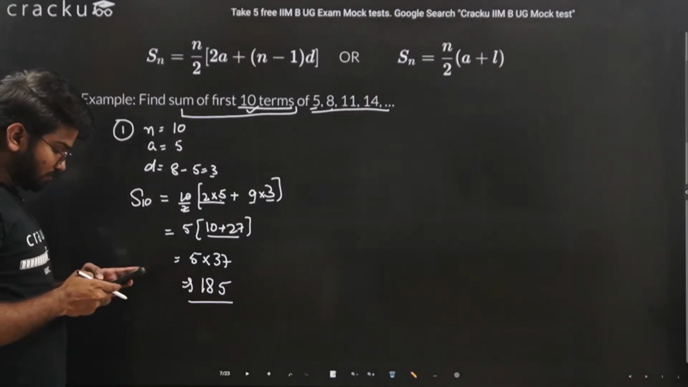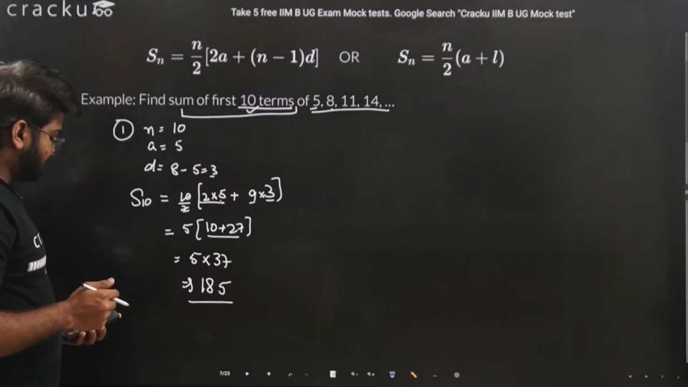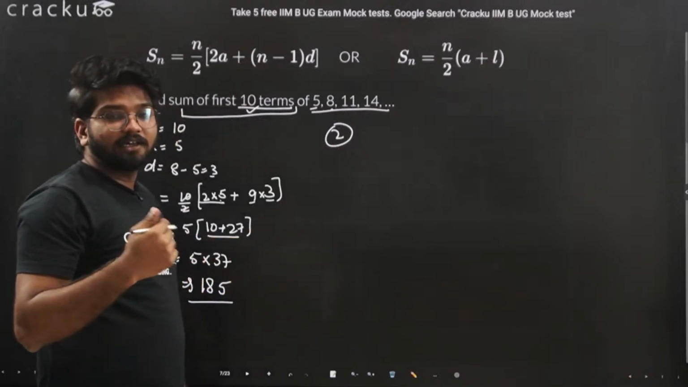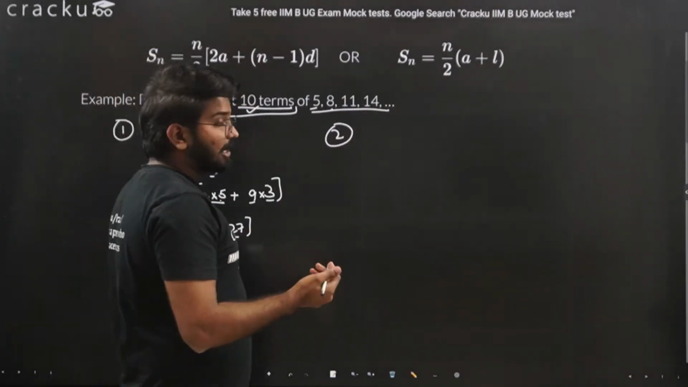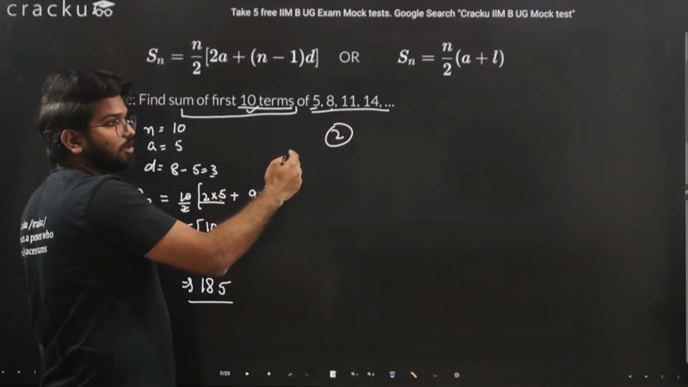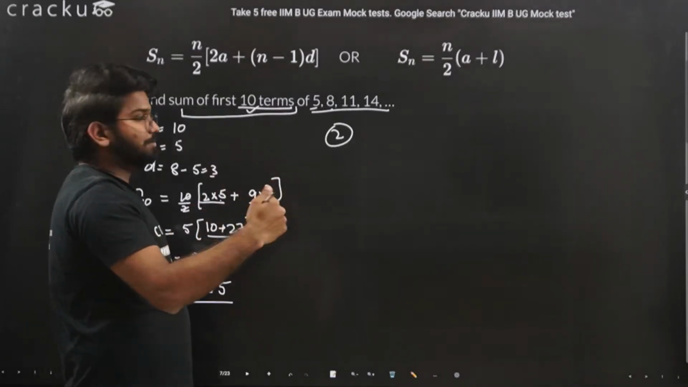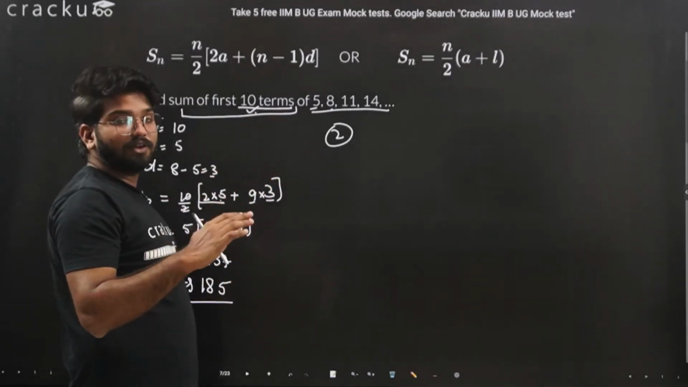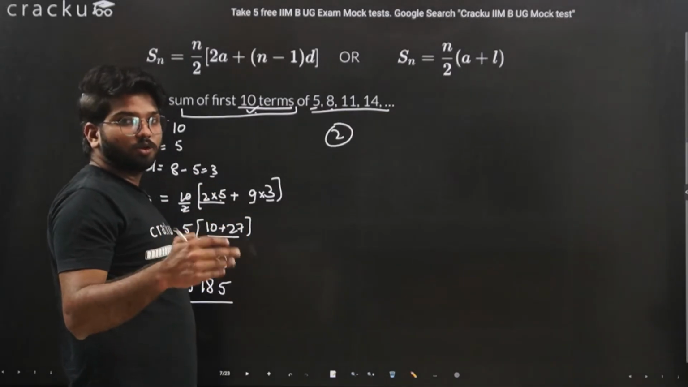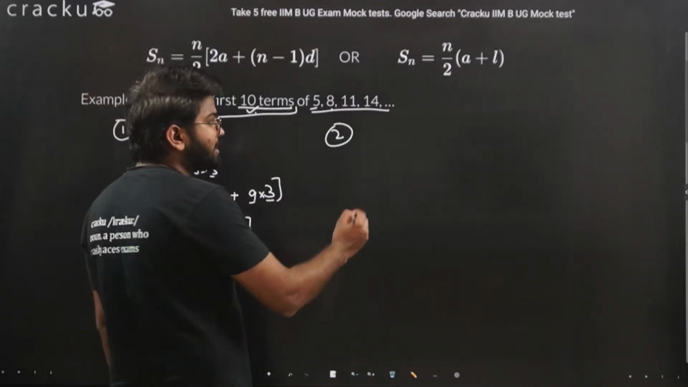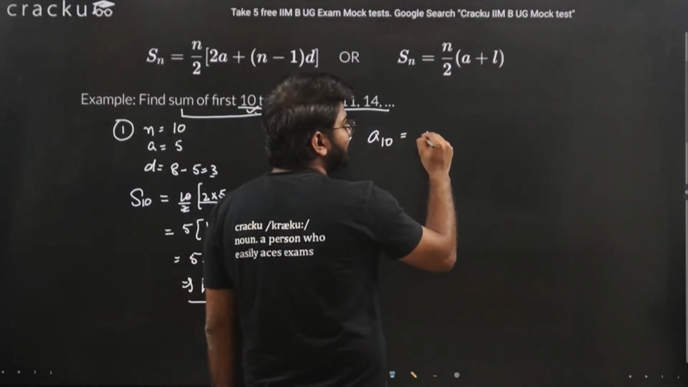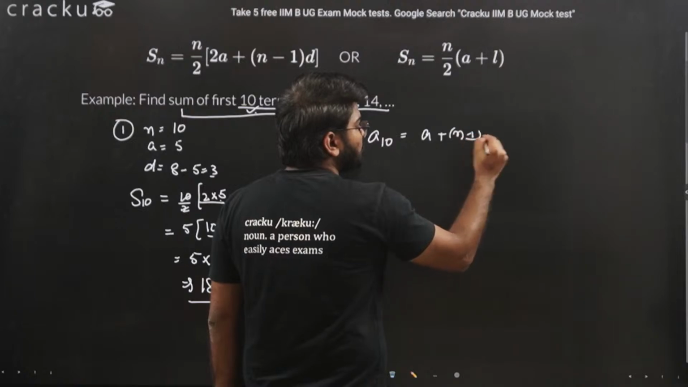Let's cross confirm. Let's do it with the second formula. In that case, we require the last term, and we don't know it. Our last term is the last term of the sequence for which we are finding the sum. We are finding the sum of the first 10 terms of the sequence, so we need to know the 10th term, or basically A10. A10 we just did; it is A plus n minus 1 into D.